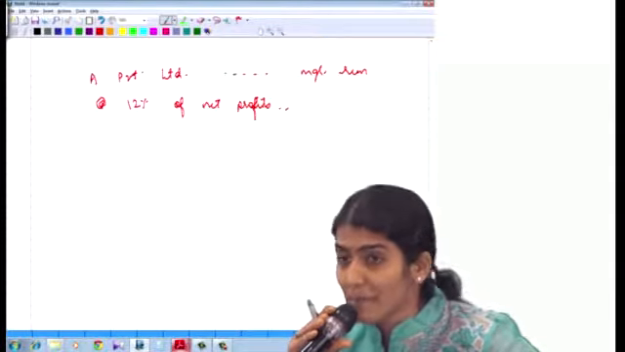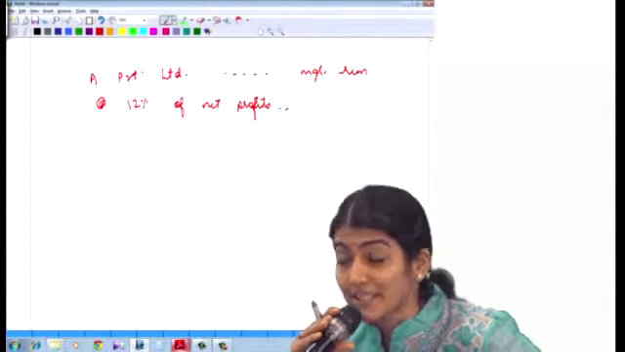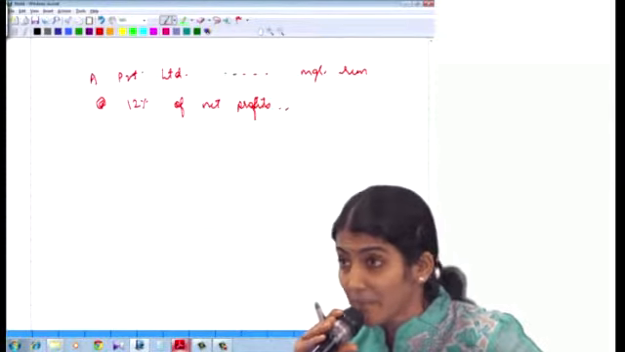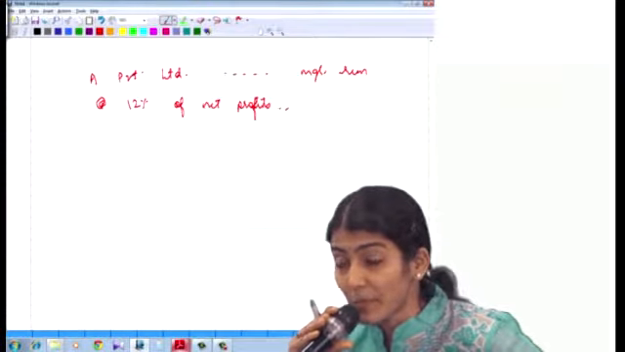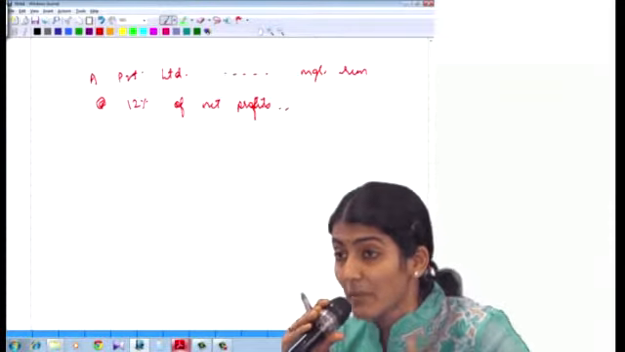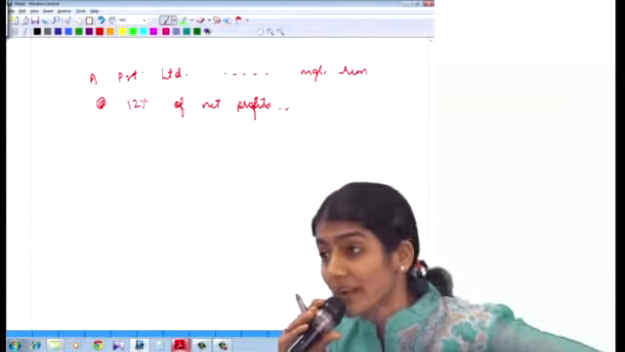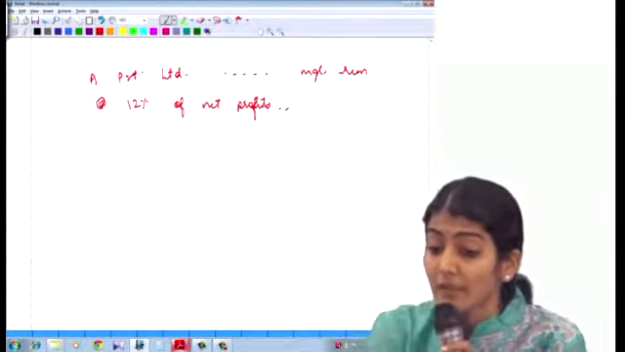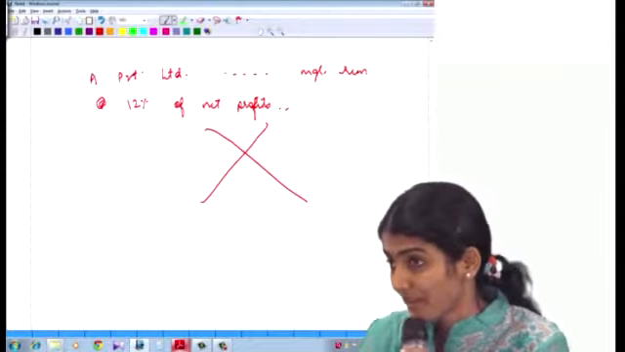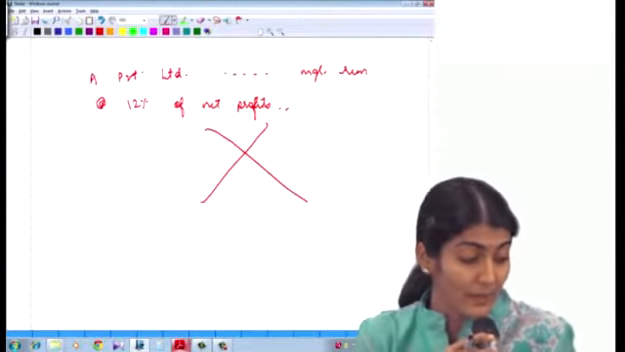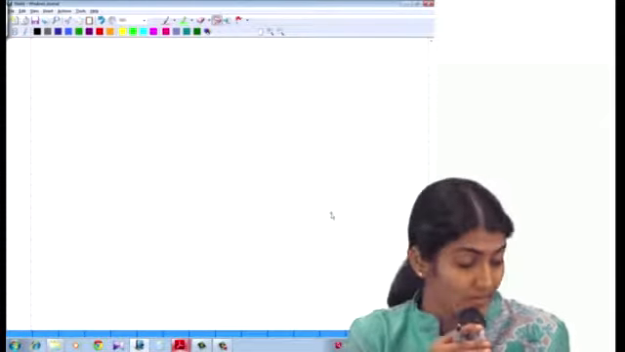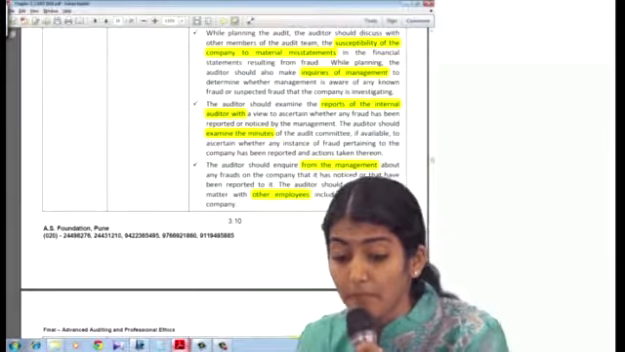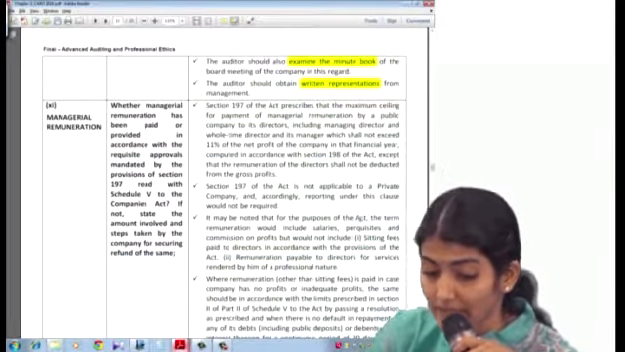You understand? The name itself gives the answer: a private limited. Managerial remuneration under section 197 and those approvals mandated by schedule 5 do not apply to private limited companies. Hence, no reporting is required under this clause. Why? Because it does not apply to private limited companies. Do you get that? Right.